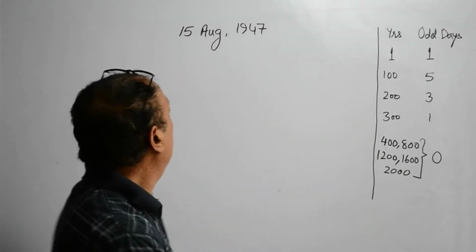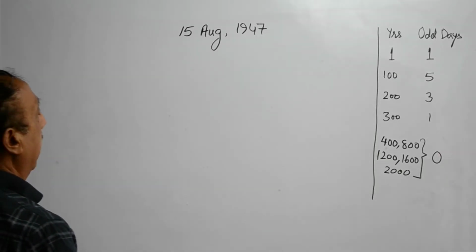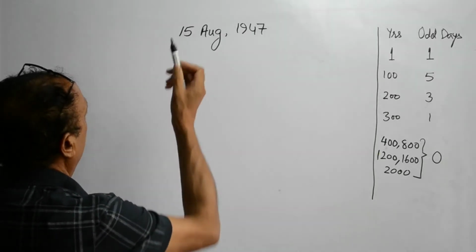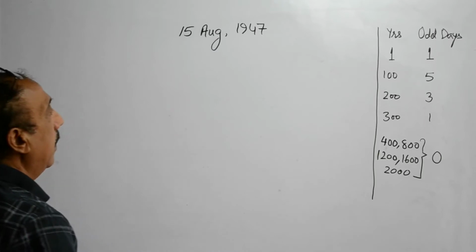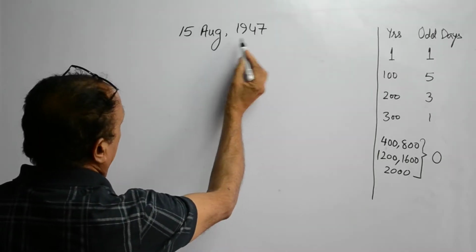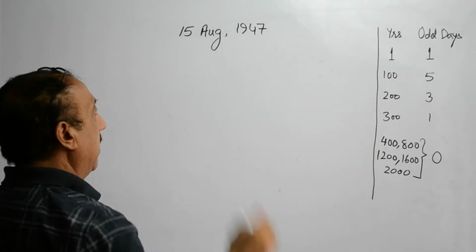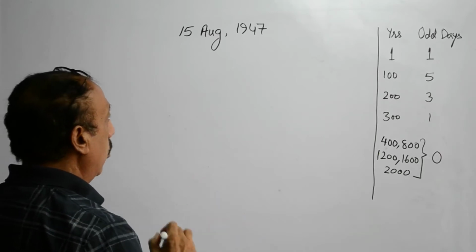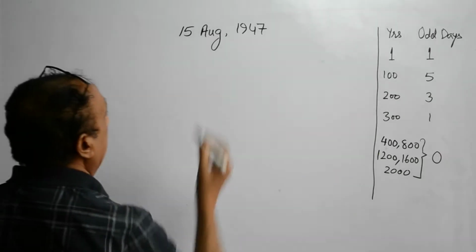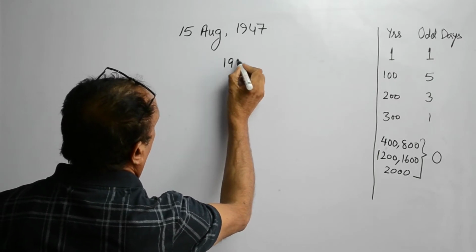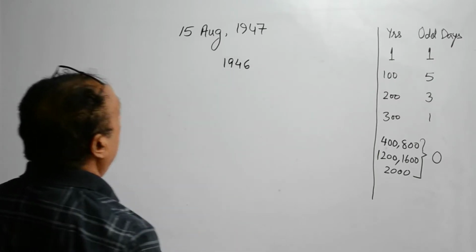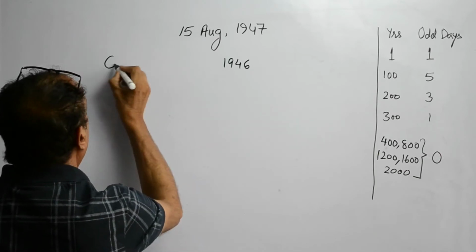We want to find out the day of the week on 15th August 1947. 1947 is the current year. It is still going on. So, till date, we have completed 1946 years. So, we will call it completed years.